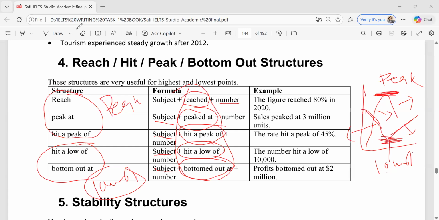If there is a highest point, either you can use a single verb like this: the figure reached 80%, the figure reached 90 students, or sales peaked at 3 million. With peaked, we use the preposition at. Or we can have sales hit a peak of. Make sure you understand these words. Or we can say the number hit a low of. Or we can say profits bottomed out at.